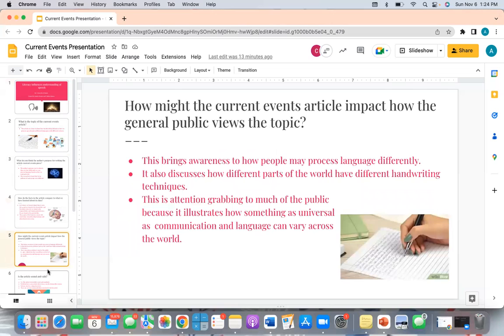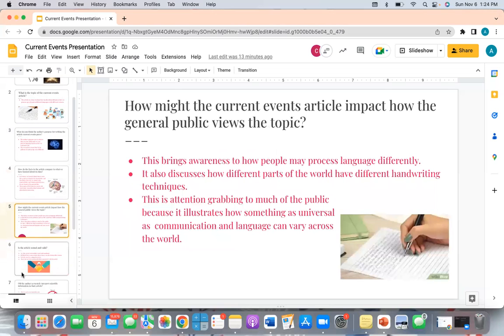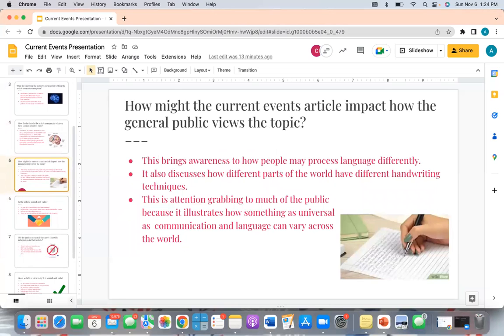How might the current events article impact how the general public views the topic? This brings awareness to how people may process language differently. Of course, each of us understands and processes language in the same way as the human brain processes language. However, we are all unique and learn differently.